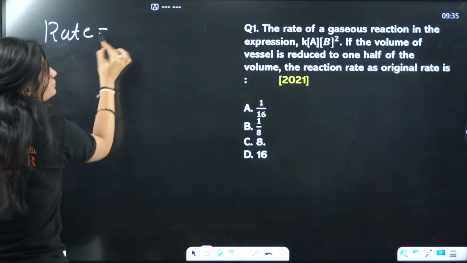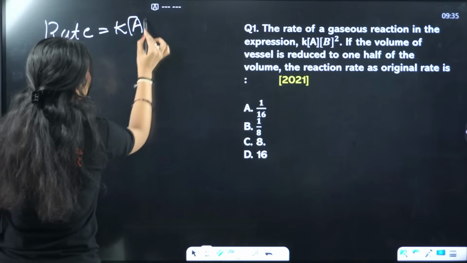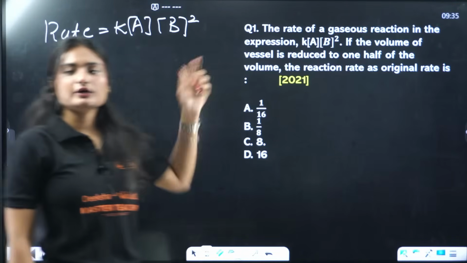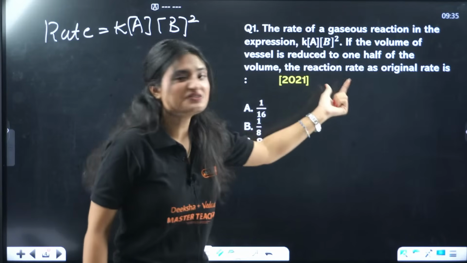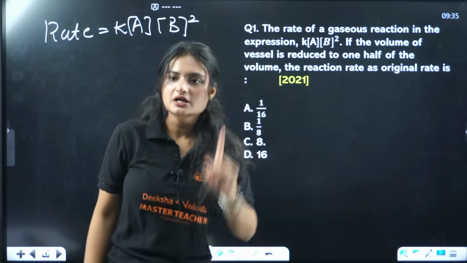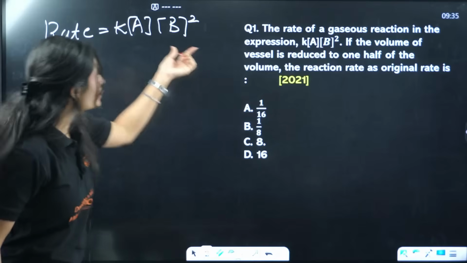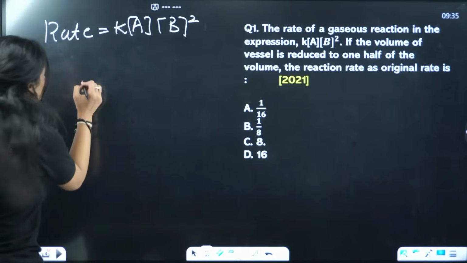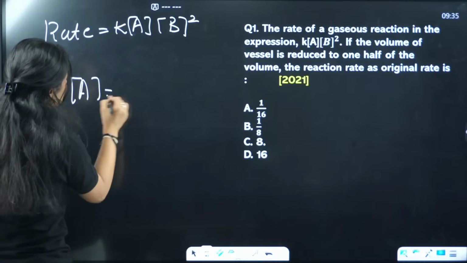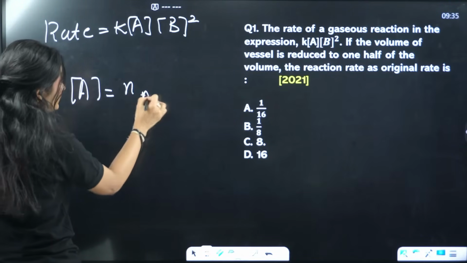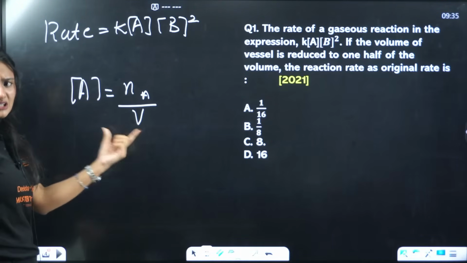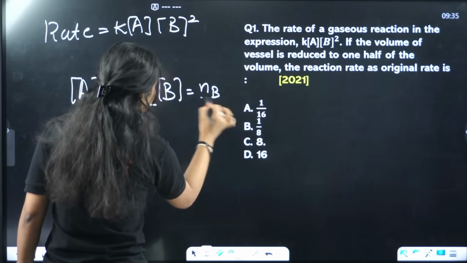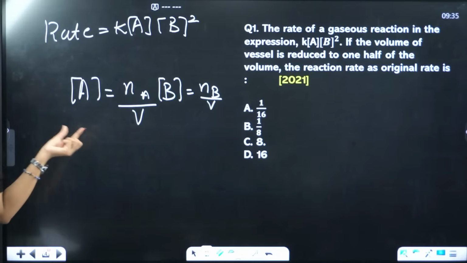Rate is equal to k[A][B]². Okay, this is the rate law. Now the question says that the volume of the vessel has been reduced to 1/2. How is concentration and volume related? We know that concentration of A is equal to number of moles of A by volume, and similarly for B it will be number of moles of B by volume. Clear? This much we know.